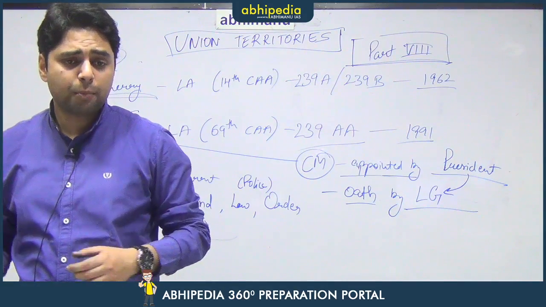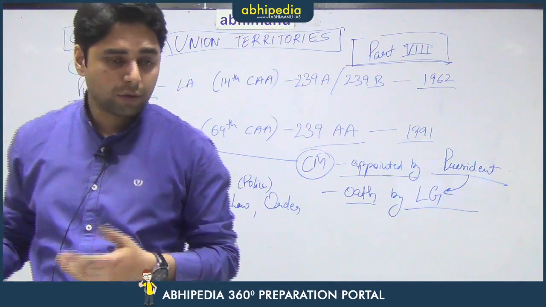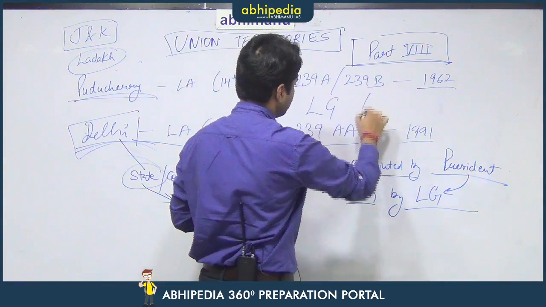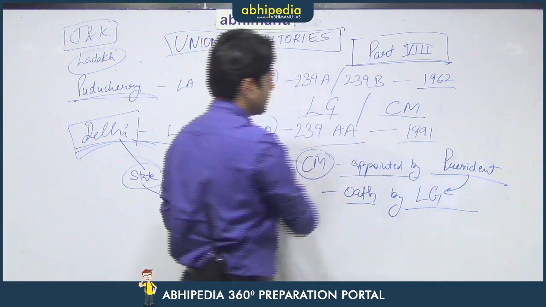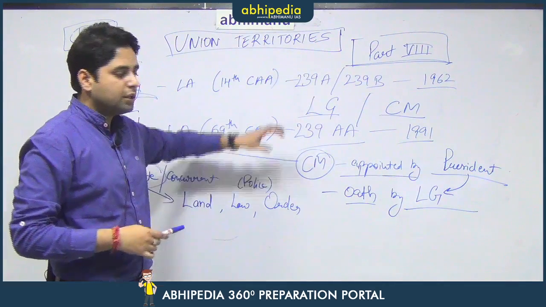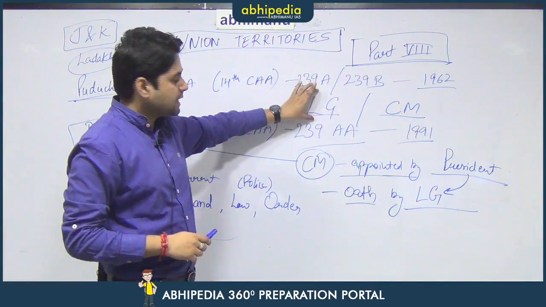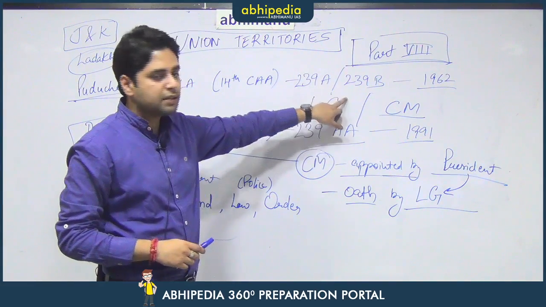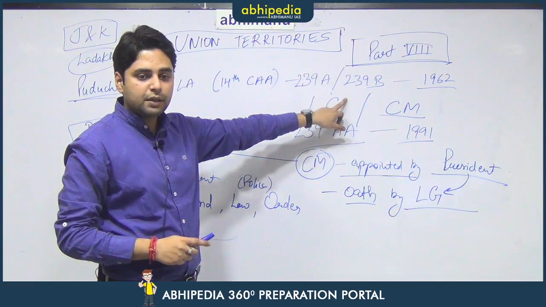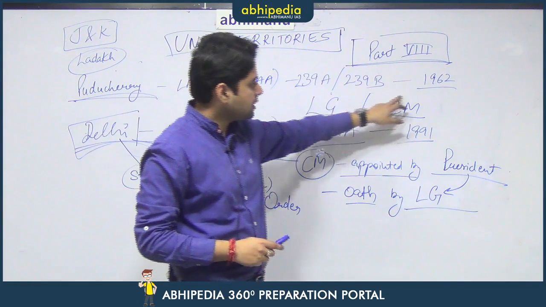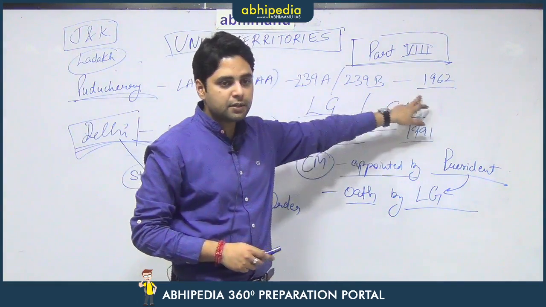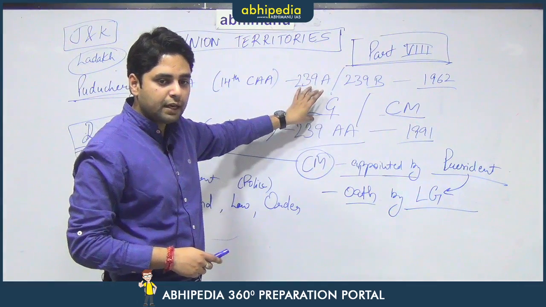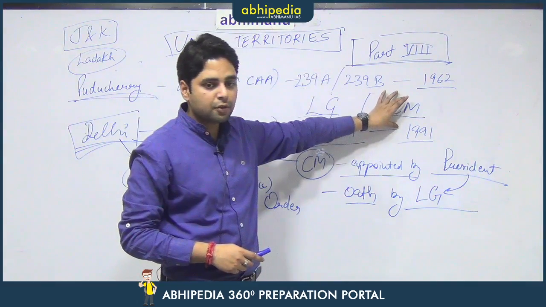Why is there some problem between the Lieutenant Governor and CM? This is a good question that you have asked. Now there are two offices in Delhi, one of the Lieutenant Governor and one of the Chief Minister. It's a UT with assembly, so it is administered by the President, and the President has the Lieutenant Governor as his agent to take care of the Union Territory of Delhi. On the other hand, there is an elected representative known as the Chief Minister of Delhi. So there is bound to be a conflict between the two.